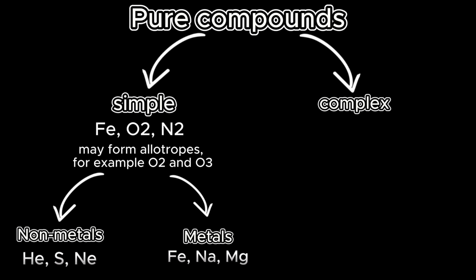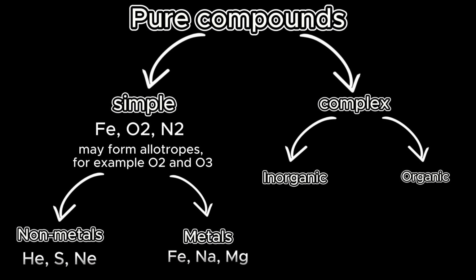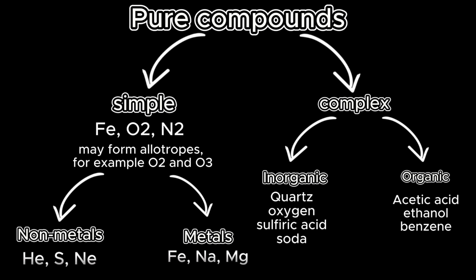Complex substances are much more numerous and diverse. Complex substances consist of atoms of different chemical elements. Complex substances are divided into organic and inorganic. Organic compounds necessarily include carbon and hydrogen. Examples of organic compounds: acetic acid, ethanol, benzene. Inorganic: quartz, sulfuric acid, soda.